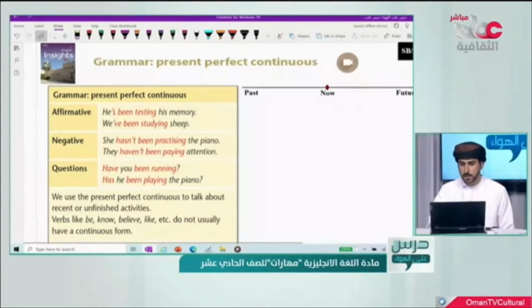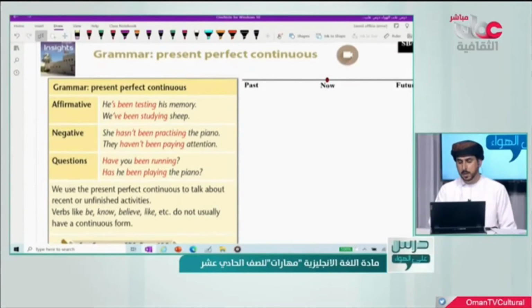Okay, so let's explain the most important points here. Of course, you know that the sentence in English starts with the subject. And then here we add has or have. If the subject is he, she, it, we add has.